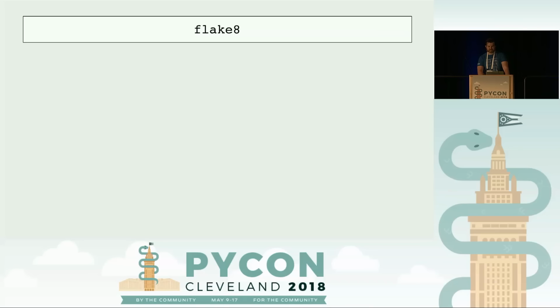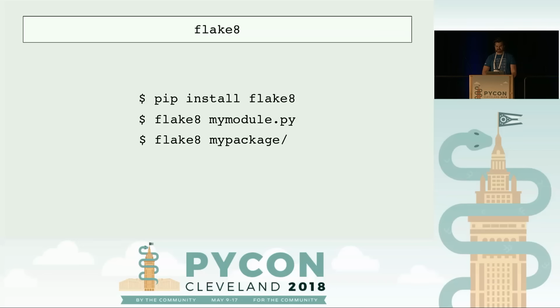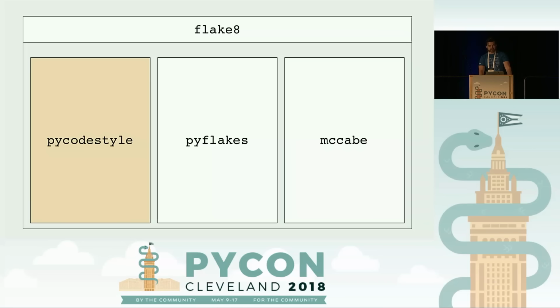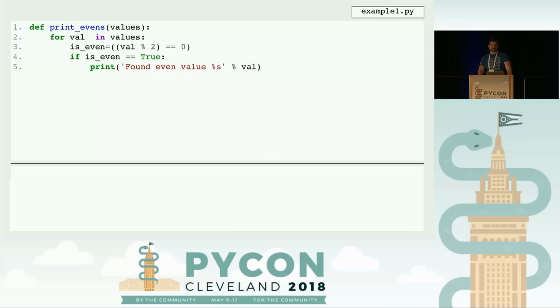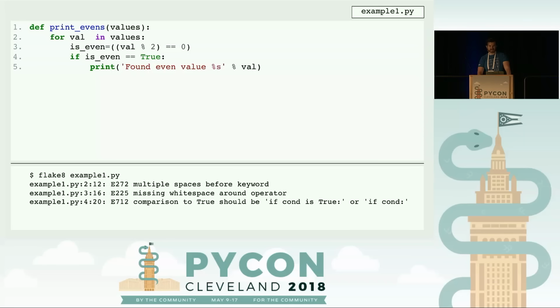In order to use Flake8, you can just pip install it and run it on a single file. It'll tell you all the errors it sees, and you can also run it on a directory to get all the errors for all the files in that directory. Starting with PyCodeStyle, that's the first tool it wraps. PyCodeStyle is going to be looking for style issues specifically related to PEP8 and also non-Pythonic usage. Looking at this code sample, here is a function called print_evens that just prints out the even values, and if we run Flake8 on it, it'll print out these errors related to PyCodeStyle.